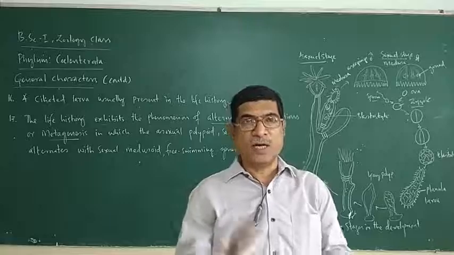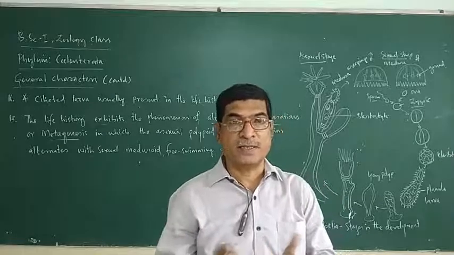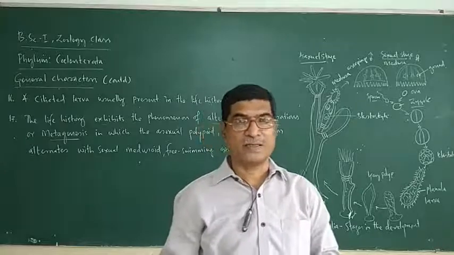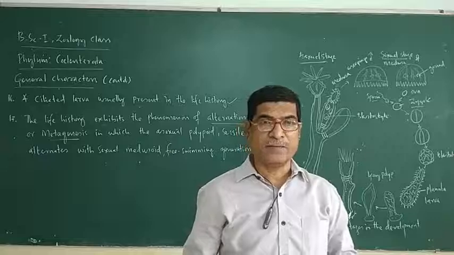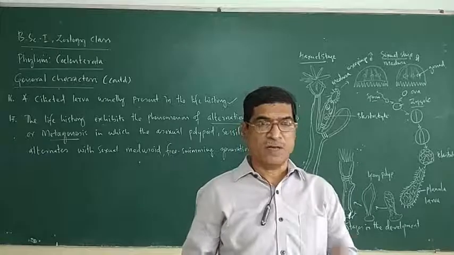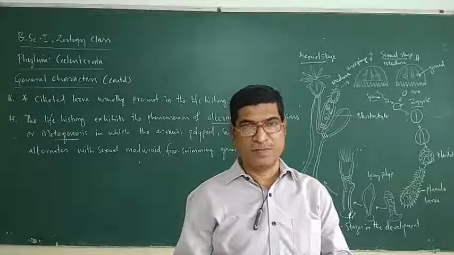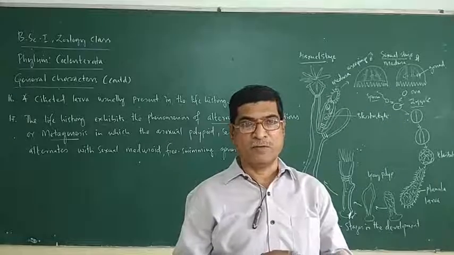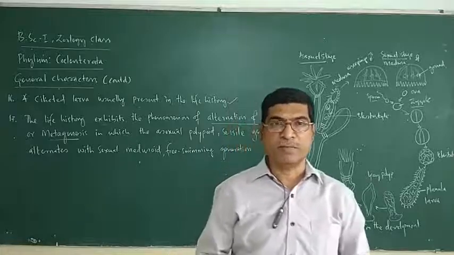This is how alternation of generations occurs. This is called metagenesis. The occurrence of metagenesis is very common in coelenterates. Metagenesis plus polymorphism are a very good phenomenon that we can observe in phylum Coelenterata.